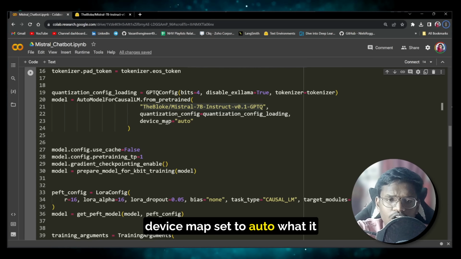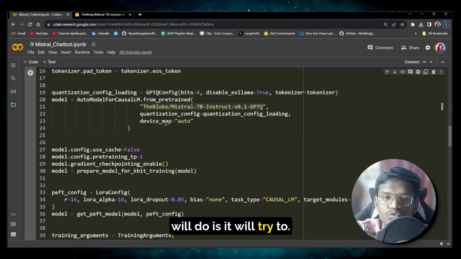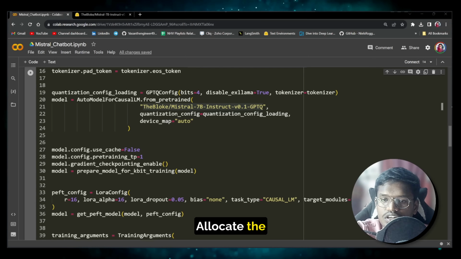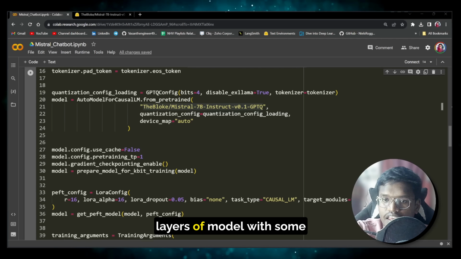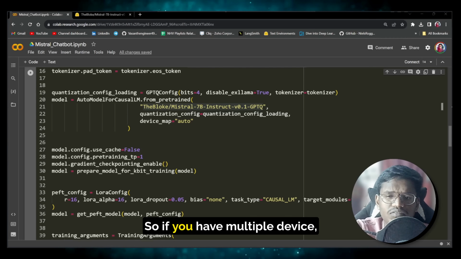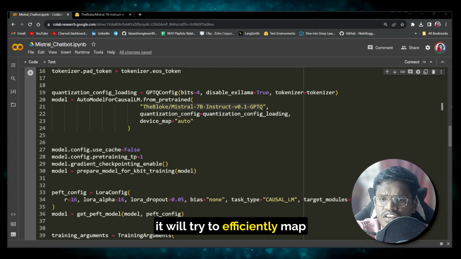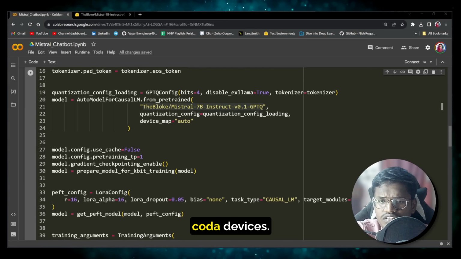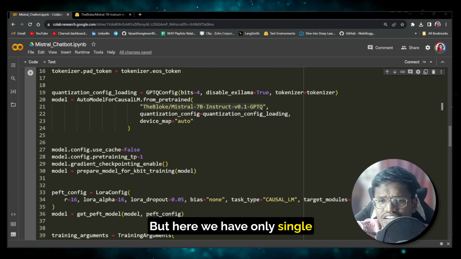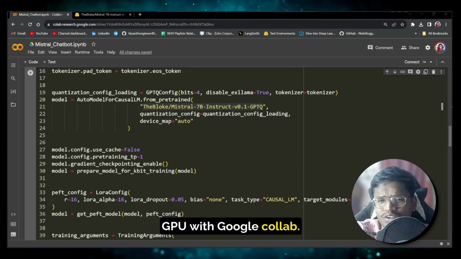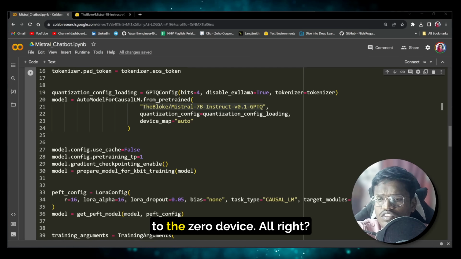Device map set to auto will try to allocate the layers of the model to CUDA devices. If you have multiple devices, it will efficiently map it across multiple CUDA devices. But here we have only a single GPU with Google Colab, so it will map everything to the 0th device.